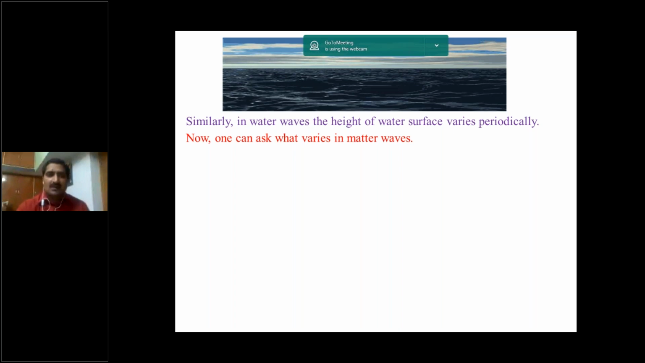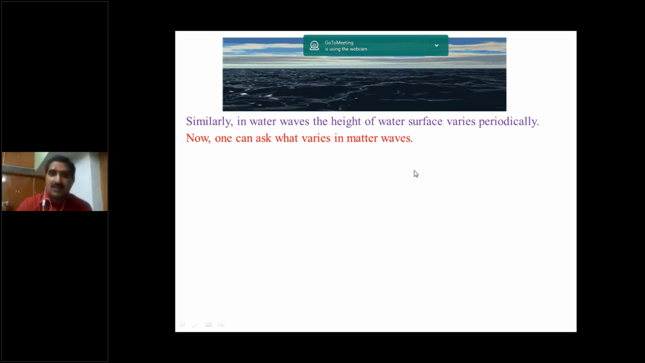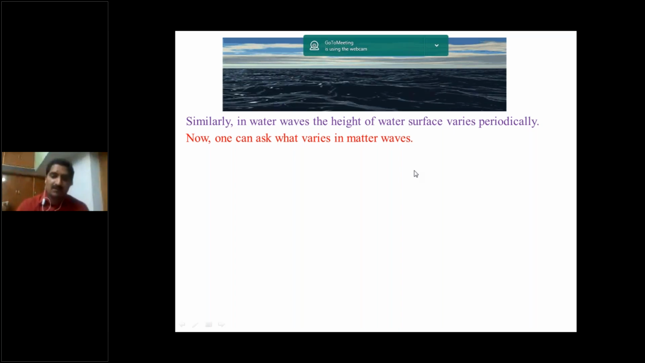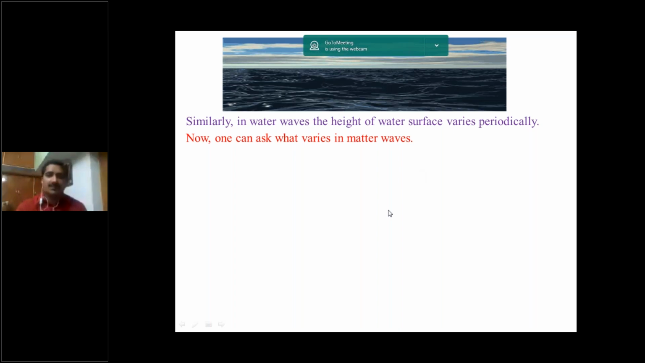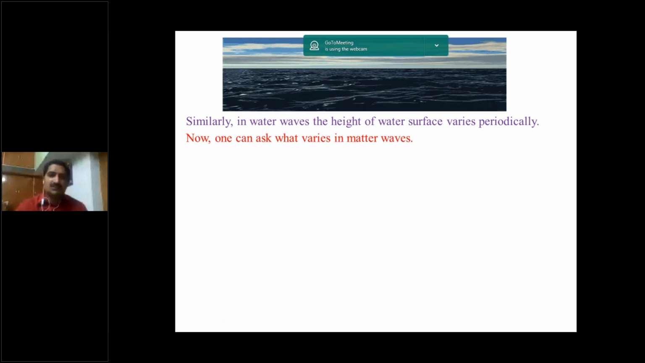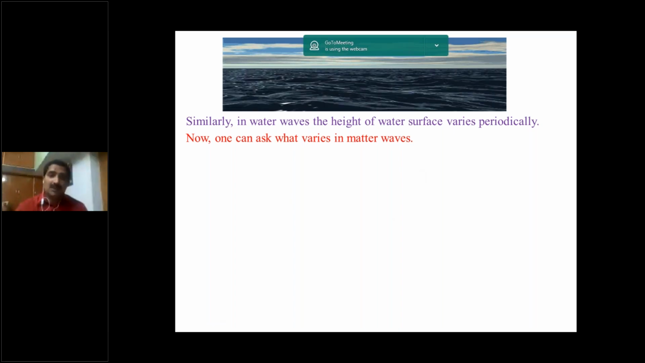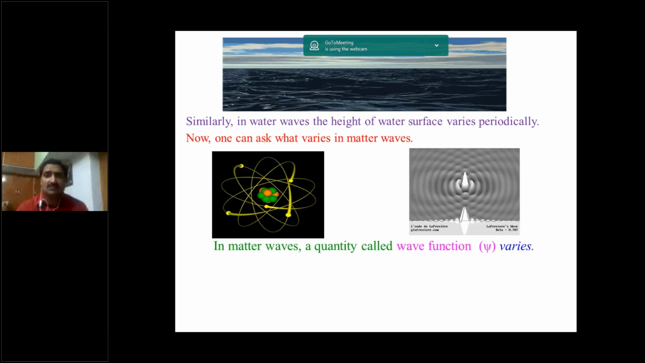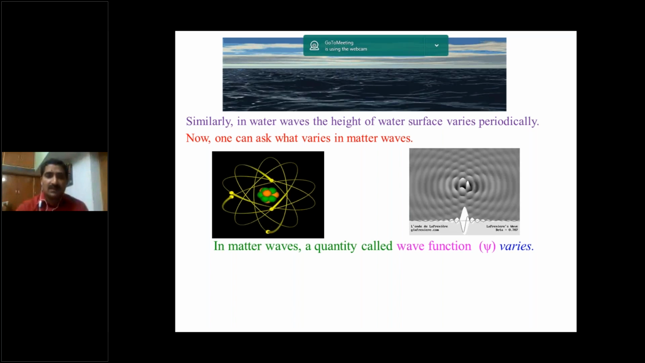So here, what varies in matter waves? In electromagnetic waves, magnetic field and electric field vary. In sound waves, pressure varies. In water waves, surface varies. So what varies in matter waves? So these are the matter waves. So this is the material particle.